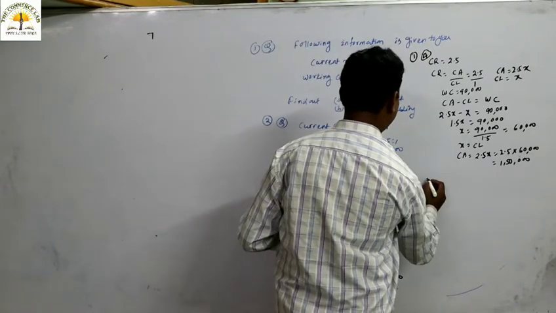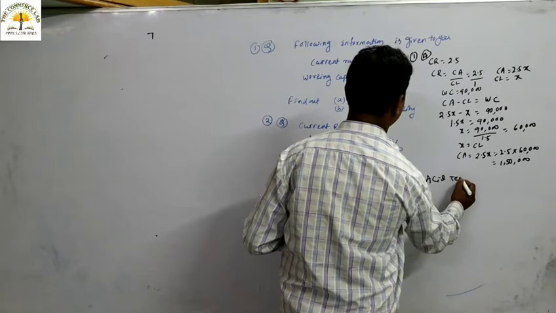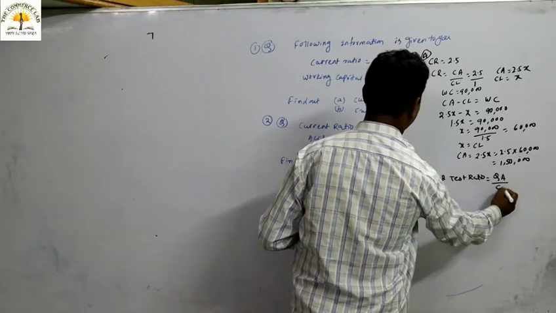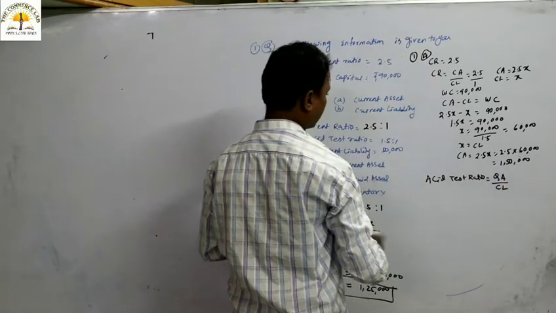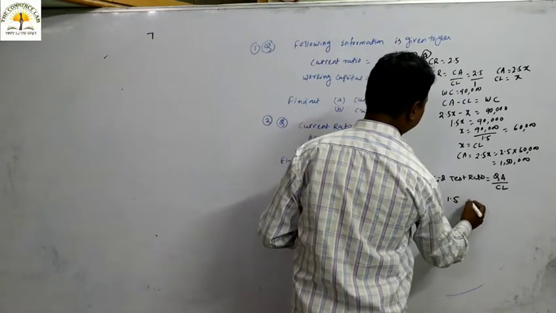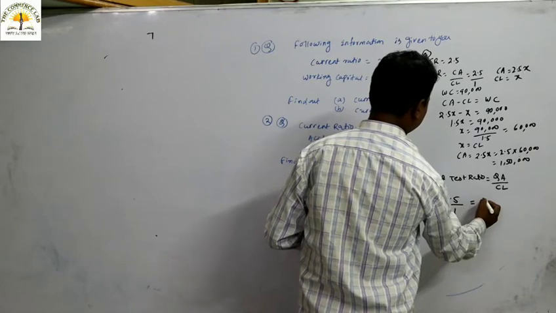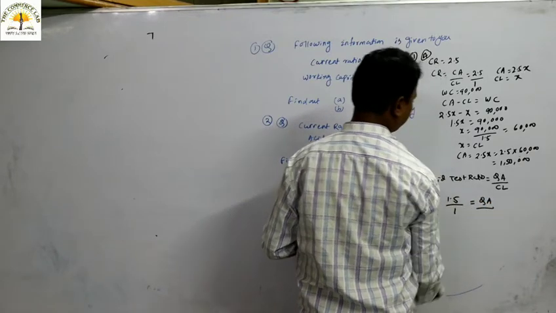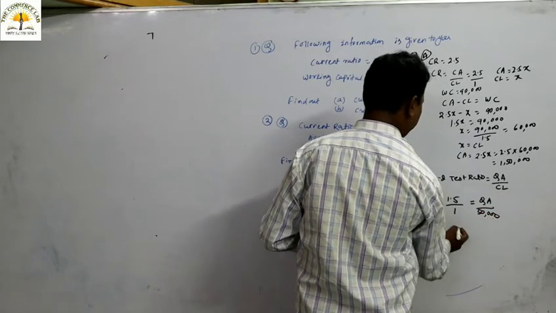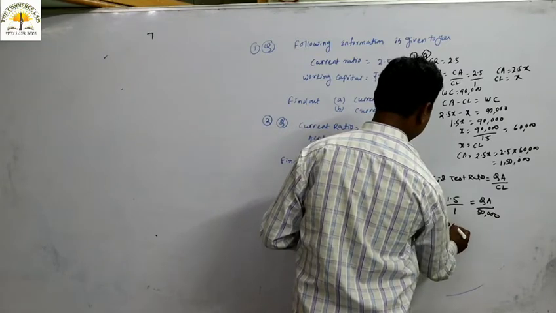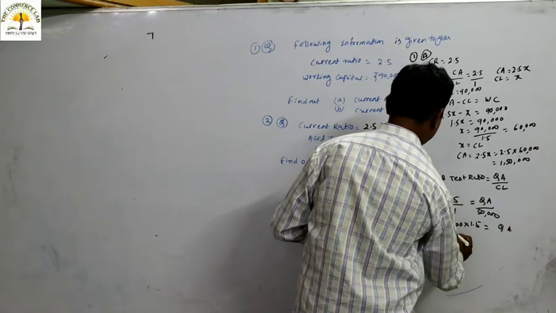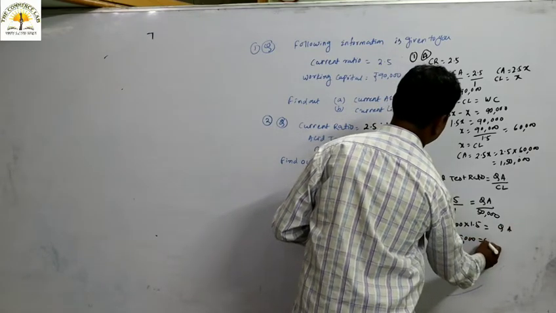Similarly, acid test ratio. The formula of acid test ratio is quick asset by current liability. As per the question, the acid test ratio is 1.5:1, so 1.5/1 we can say. The current liability given in the question is 50,000. So 50,000 into 1.5 gives quick asset, which is around 75,000. That is quick asset.